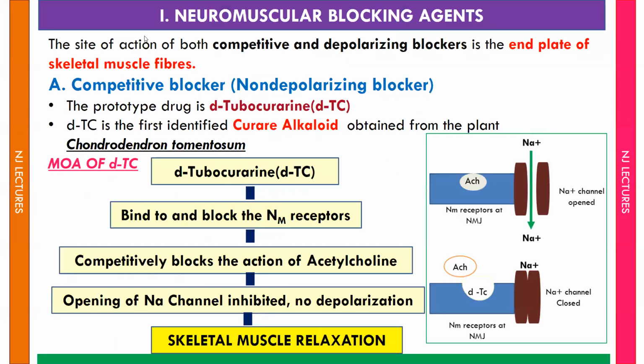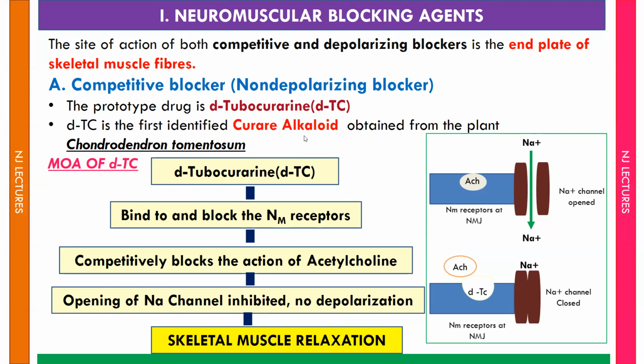First we will study in detail about the neuromuscular blocking agent. Neuromuscular blocking agents include both competitive as well as depolarizing blockers. The site of action of the competitive blocker and depolarizing blocker is the motor end plate. First we will talk about the competitive blocker, which is also known as non-depolarizing blocker. Here the prototype drug is D-tubocurarine, and it is obtained from curare alkaloid.